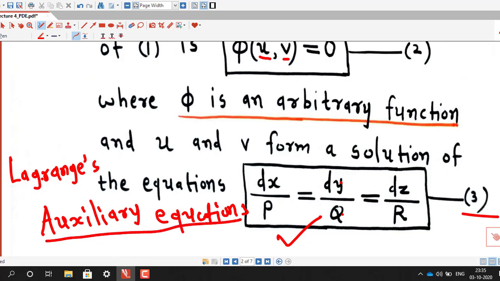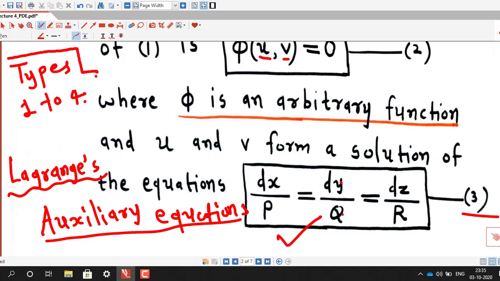Depending upon the solution of the auxiliary equations, we have divided our Lagrange method into 4 types. We will discuss all the 4 types one by one, and these types are just for our convenience, so that for the given Lagrange auxiliary equations we can identify which type it is and use the appropriate idea to solve them.